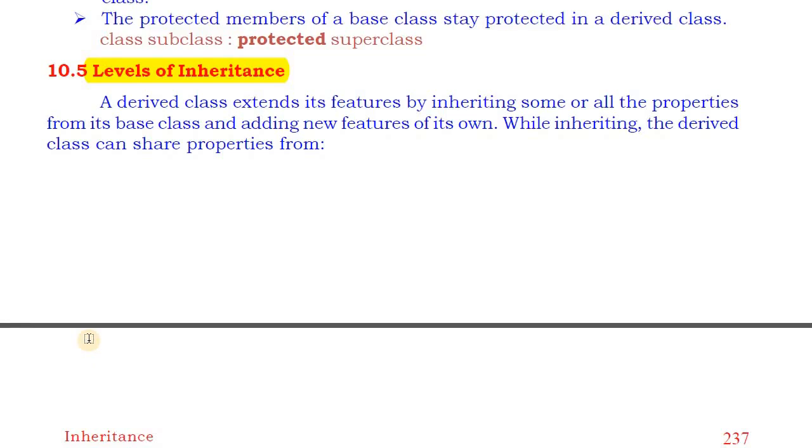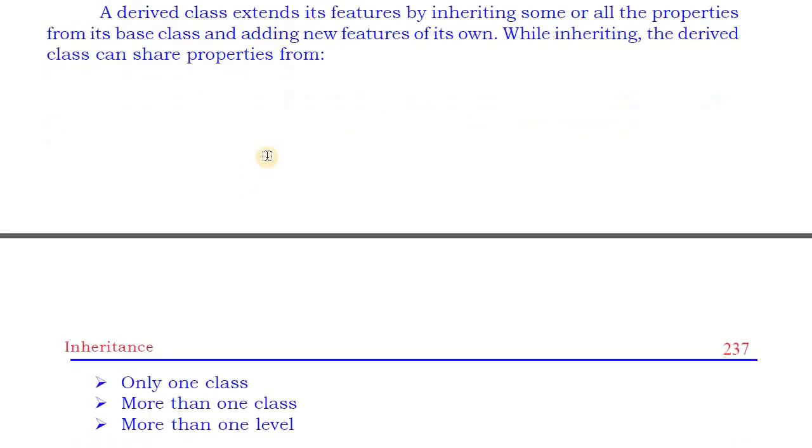So today we will continue with the next topic, levels of inheritance. Already we know what inheritance is. Inheritance means inheriting the properties from one class to another class, or transferring the properties from base class to derived class, or from old class to new class. In this topic we have to see from how many classes we can inherit the properties.